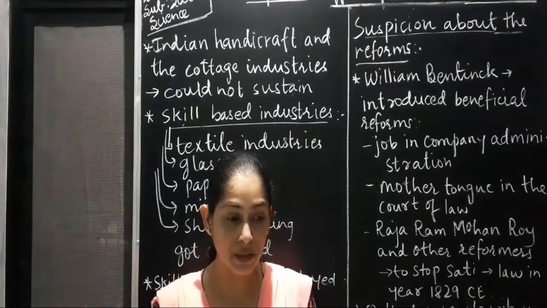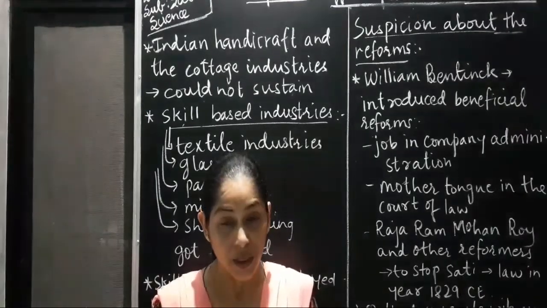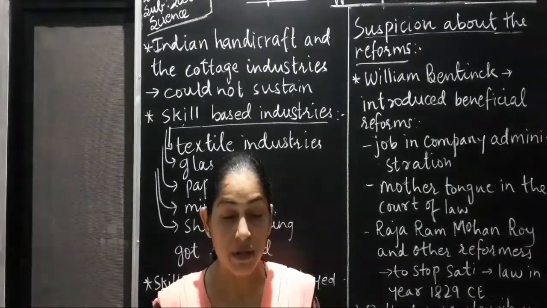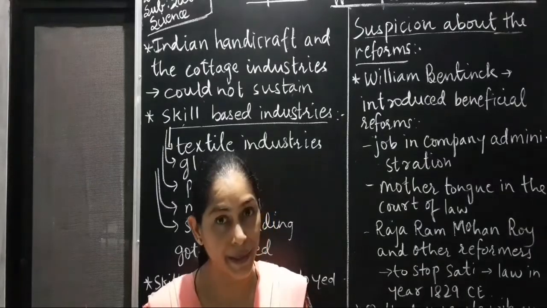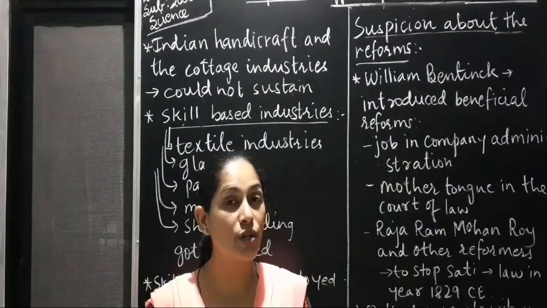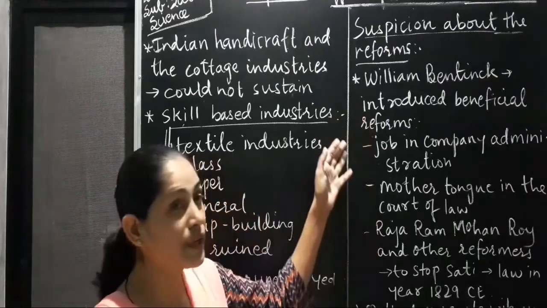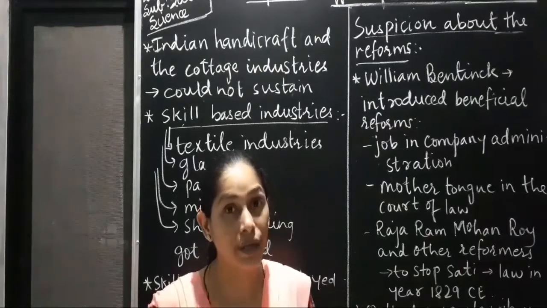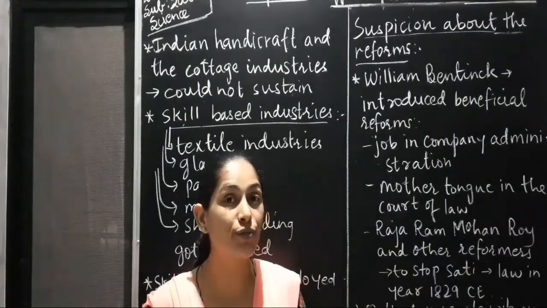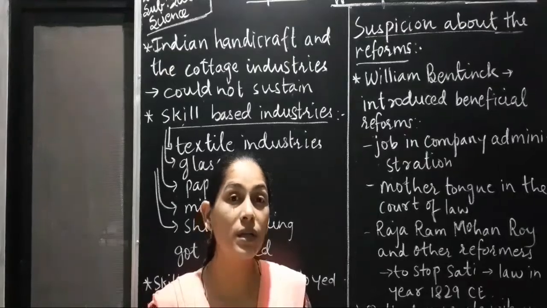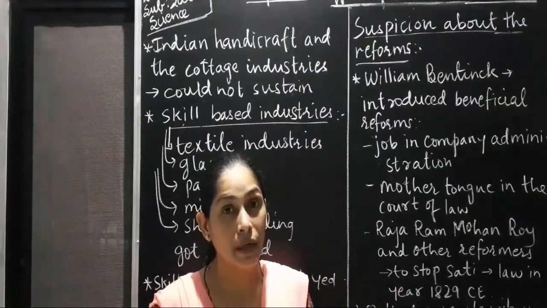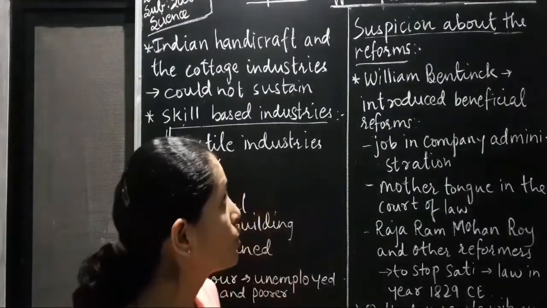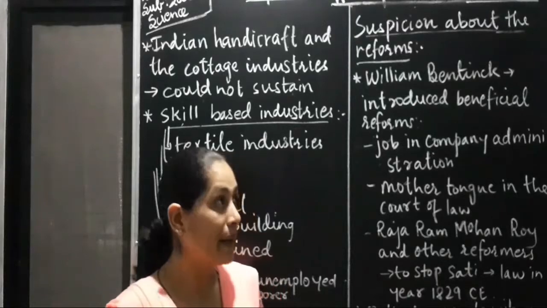Now I am reading page number 35, suspicion about the reforms. Now suspicion means to have doubts and reforms means changes. So there were some reforms which were made by William Bentinck. Lord William Bentinck was the Governor General of India and he brought some reforms in India. But the people of India during that time looked at those reforms with doubt. Okay, they were suspicious about the reforms made by him. And there was a liberal thinking also which was growing in England and that gradually started coming to India also. So let us go through the reforms which were made by Lord William Bentinck.